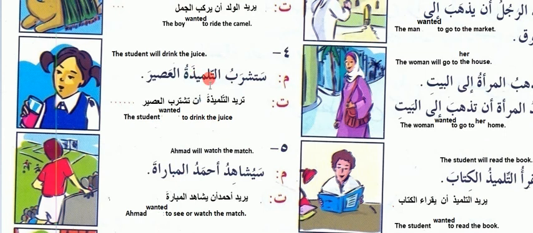So here they are using at-talmiza, at-talmizatu, the female student. So same like this. Turid at-talmizatu. Ta, as you know, this is the sun letter. That's why shadda is there. Talmizatu an tashrabu an tashtarab al-asir. The student wanted to drink the juice.